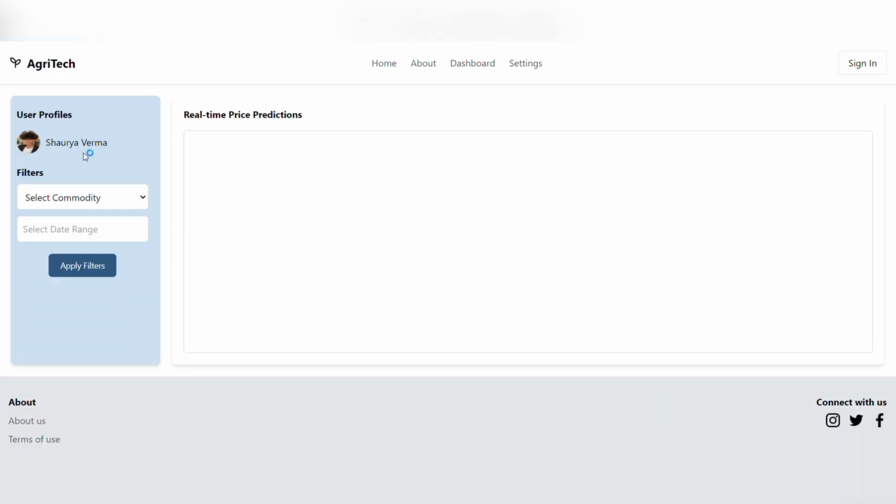Here we go to the dashboard, and let's say we select a commodity such as onion, and we enter the date 2016-01-01, and then we enter our date. Now a graph will be represented here as I said in our model, and it will take some time as the model is running in the background.